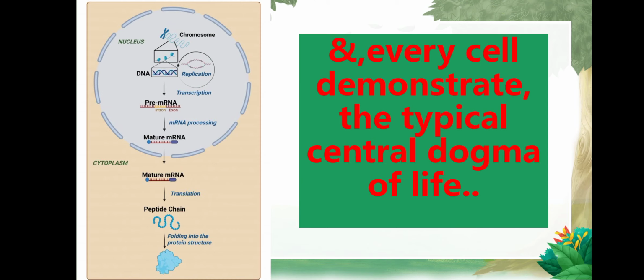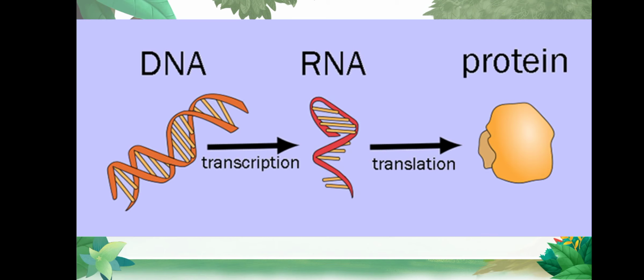That information is passed on from one generation to the next. So in the central dogma of life, from DNA replication takes place, and from DNA mRNA is transcribed, and mRNA is further processed to make the protein which we see with our naked eyes.